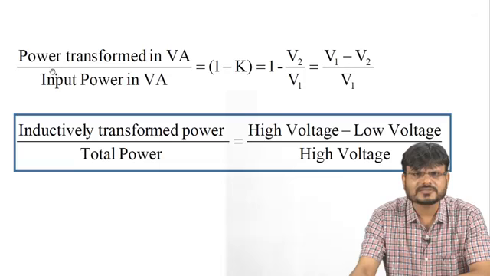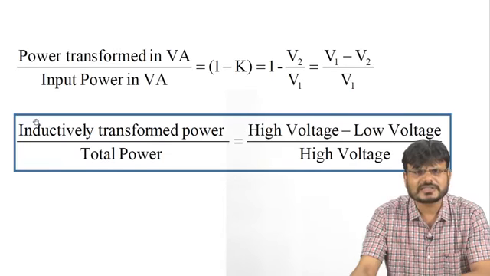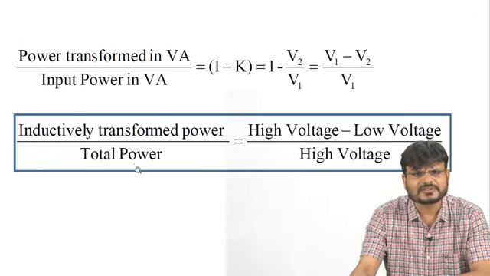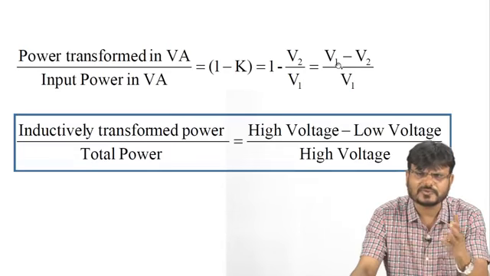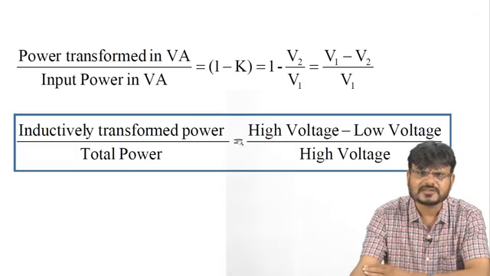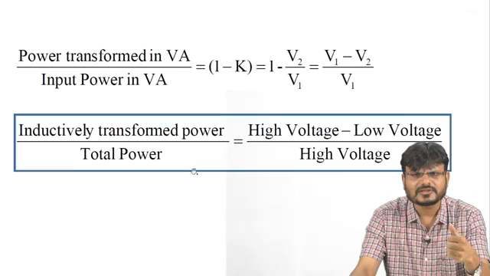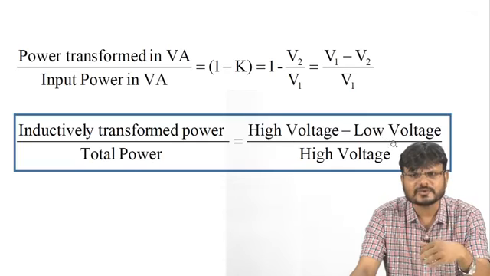Here you can notice that the ratio of power transformed in VA upon input power in VA is equal to V1 minus V2 upon V1. The power transformed can be called inductively transformed power, and the input power is basically the total power. Because it is a step down transformer, V1 is the high voltage and V2 is the low voltage, so the ratio of inductively transferred power to the total power is equal to high voltage minus low voltage upon high voltage.